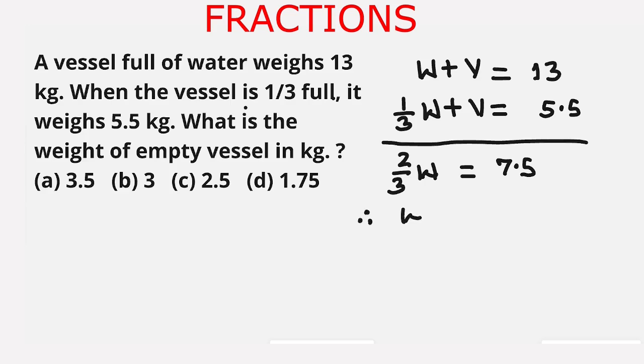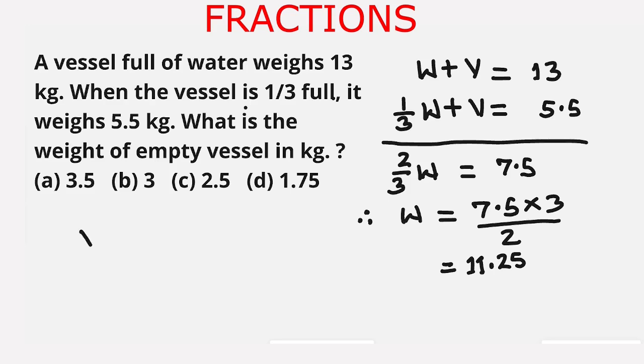Therefore, the complete water is 7.5 multiplied by 3 upon 2, and 2 cancels 7.5 for 3.75. 3.75 multiplied by 3 is 11.25. So this is the weight of the water when it is in the vessel.